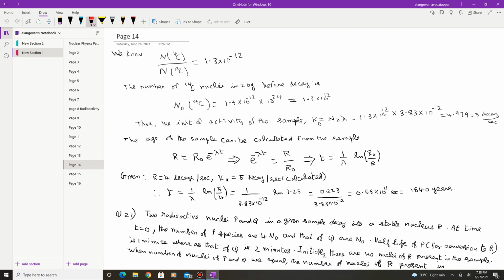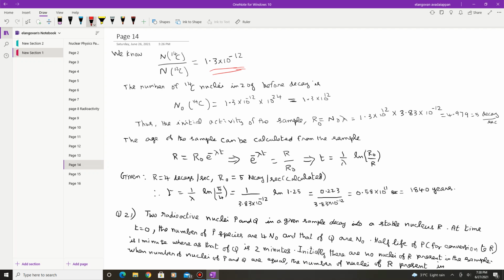Then the ratio, the number of carbon 14 divided by the number of carbon 12, is a constant number present in the atmosphere, which is 1.3 × 10^-12. You have to remember this number for the calculation. So this ratio is a constant, which is found to be 1.3 × 10^-12.